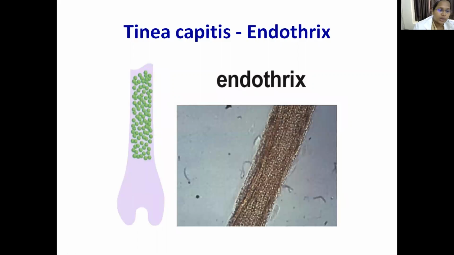Then endothrix. Here the arthrospores are formed inside, within the hair shaft, and they result in alopecia. So here you see the arthrospores that are distributed inside the hair shaft. So Trichophyton tonsurans and violaceum are the 2 species which result in endothrix manifestations.